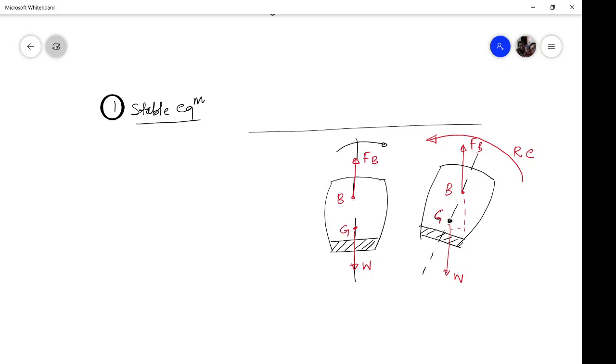Hence, for stable equilibrium of bodies which are submerged in fluid, the center of gravity G should be below the center of buoyancy. So if for a submerged condition the center of gravity is below the center of buoyancy, then that particular body is said to be in stable equilibrium.